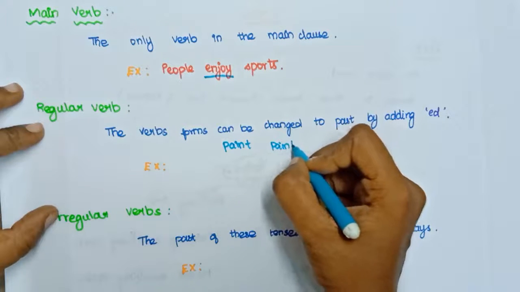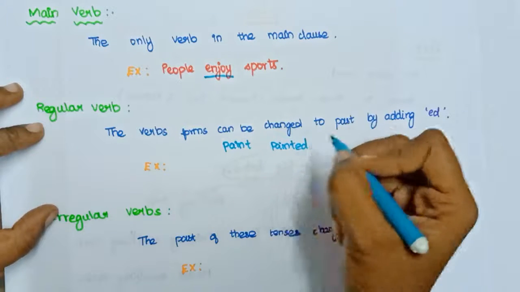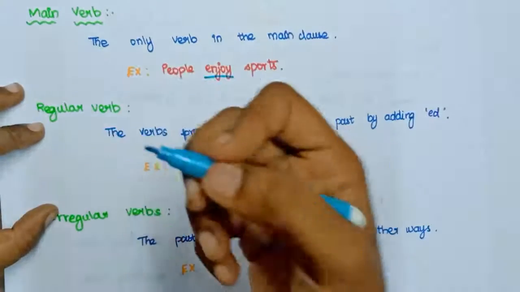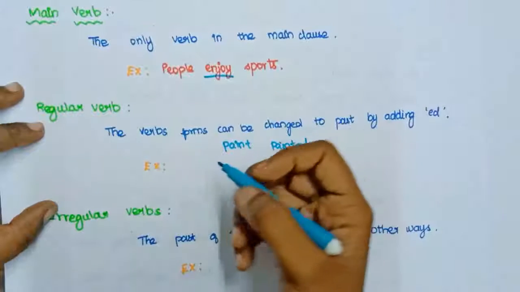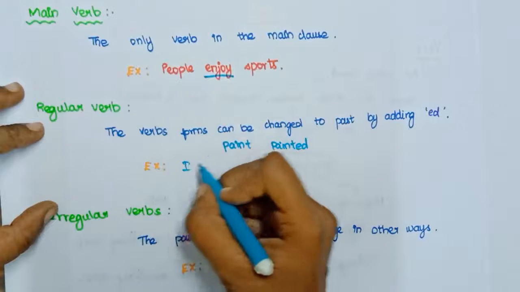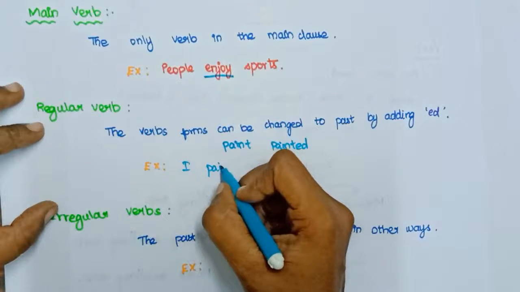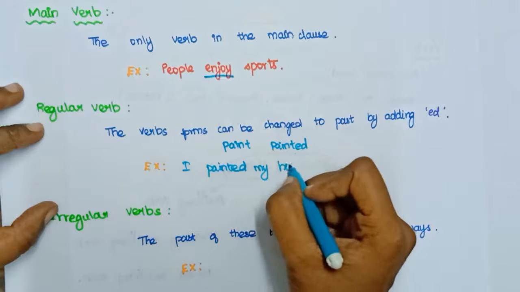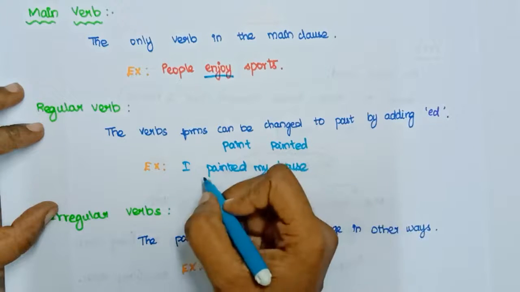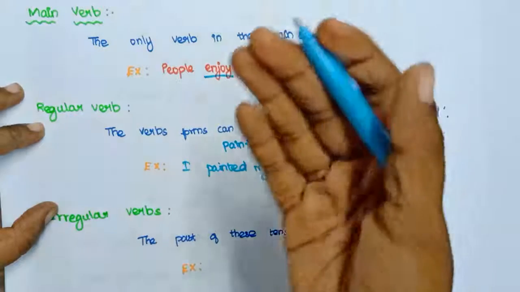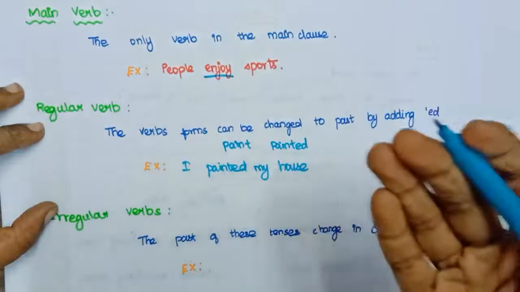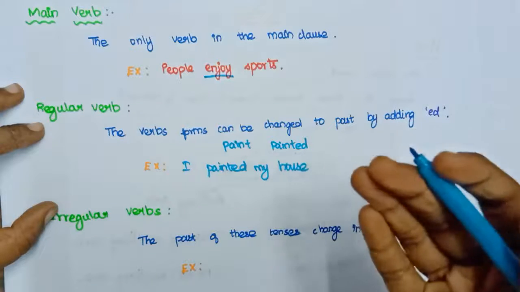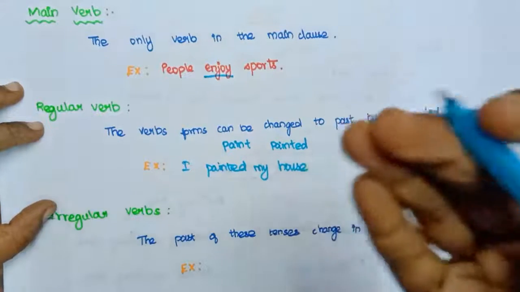So this just has ed at its last to give its past form. So that is called a regular verb or weak verb. If you say I painted my house, here this painted is the only verb, and that is the main verb, and the past form of this main verb has only ed at its last, so it is called a regular verb.